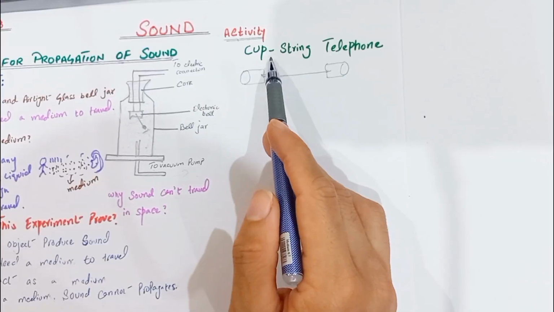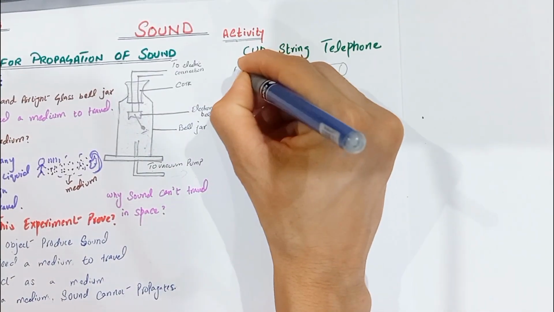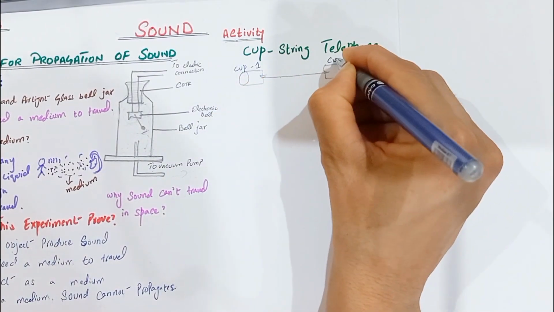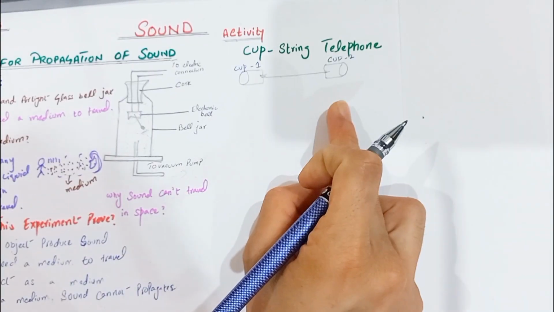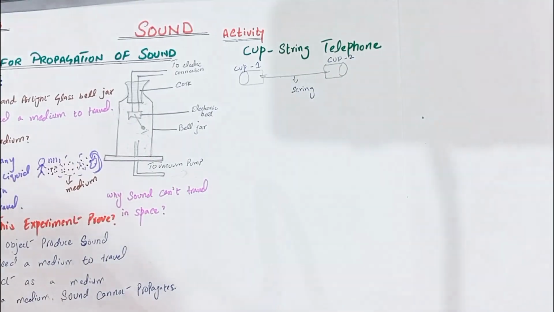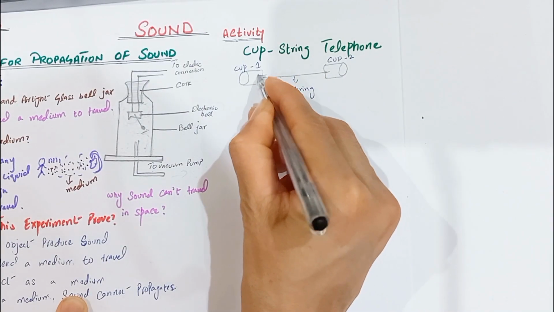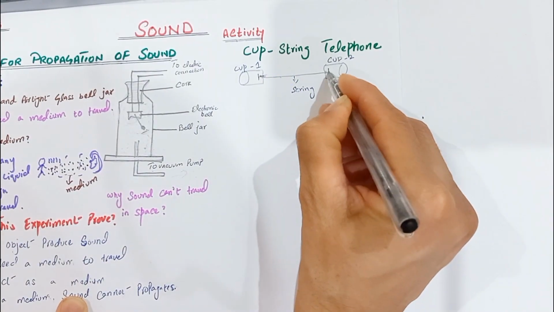Now the activity. In this activity, we use a cup-and-string telephone. Here we use two cups, a first cup and a second cup. These two cups are paper cups, and there is a piece of string that we use here. Inside the two paper cups, we use two paper clips that hold the string, so the string cannot slip out.